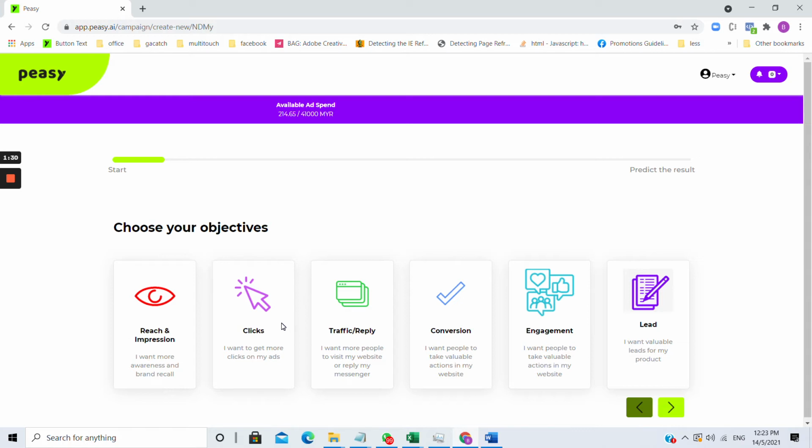Clicks. If you want people, after looking at your ad, to click on your ad. Now, this click does not necessarily mean click to visit your website or click to perform a certain action. Merely click. So they could be clicking to comment on your ads. They could be clicking to like your content. They could be clicking just to play the video. So if you want clicks, choose click as your objective.